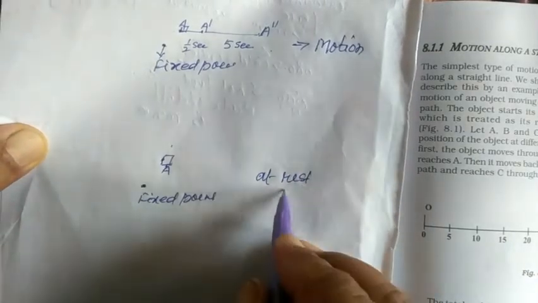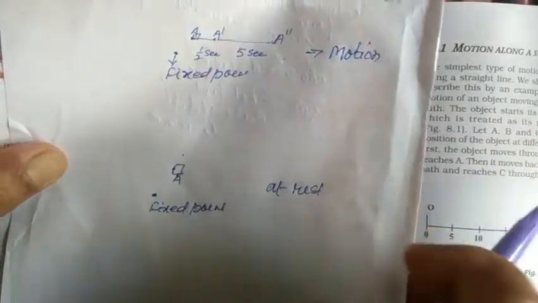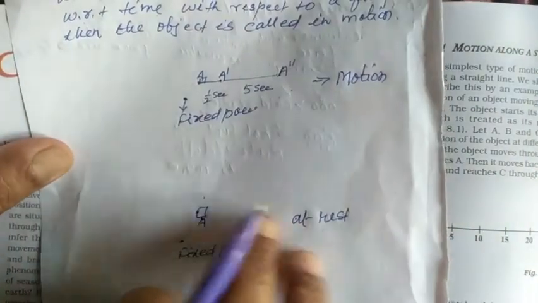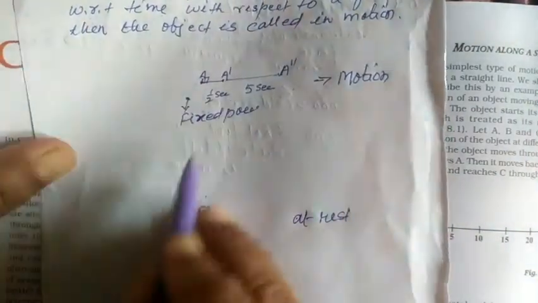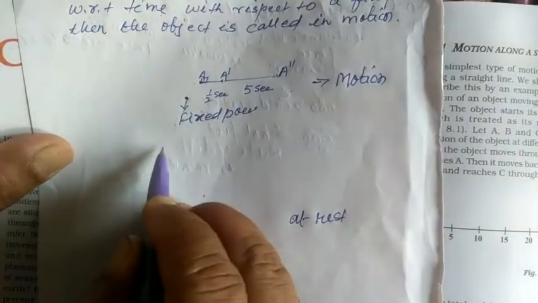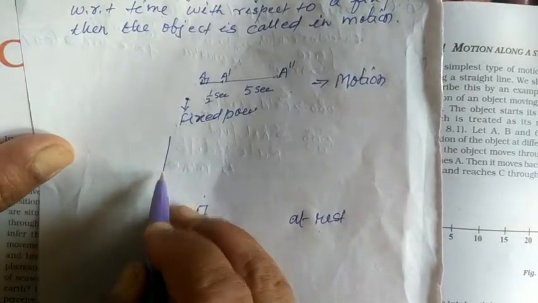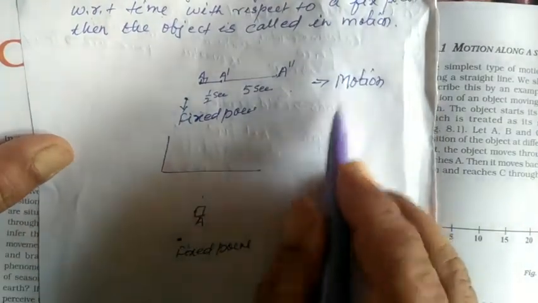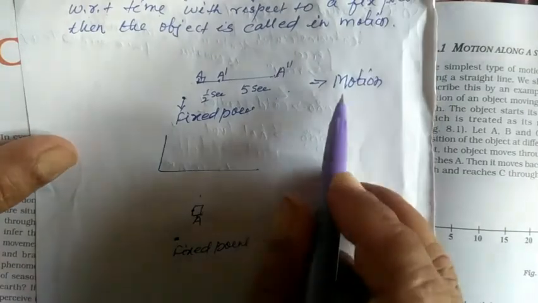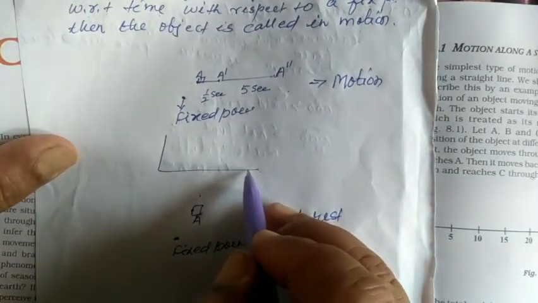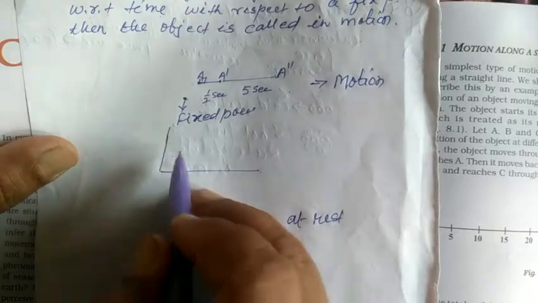Now how can we show it by graph? In graphical representation, how can we show it? See here, what do we observe here? In case of motion, I am going to show it by diagram according to the graph here.